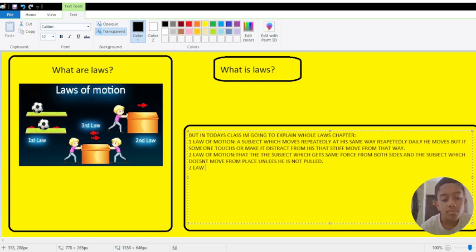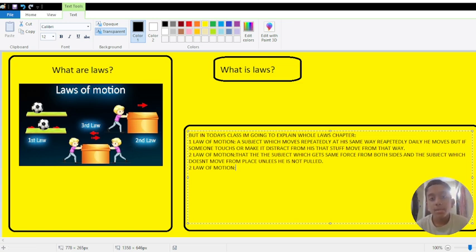Now we will learn the second law of motion. Especially, the third law of motion is fully a mirror of opposite reactions. It means if we do something to a subject, it will give an opposite force. And in the second law, a thing which is at the same place doesn't move or do anything, it is at rest. When any force is applied to it, it will move from one place to another. So it is called the second law of motion. So this was the second law of motion.